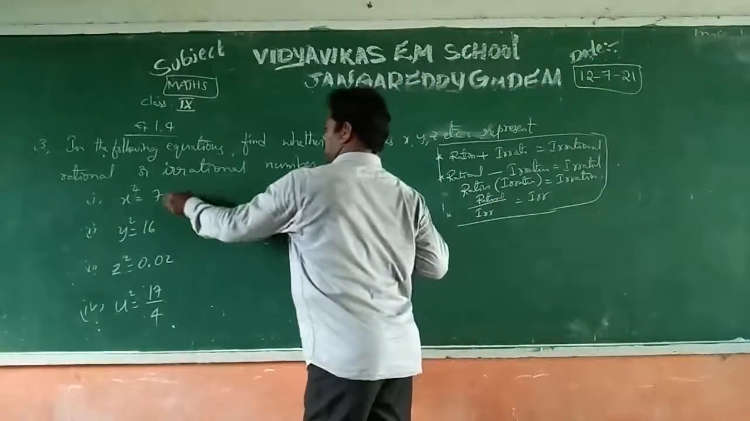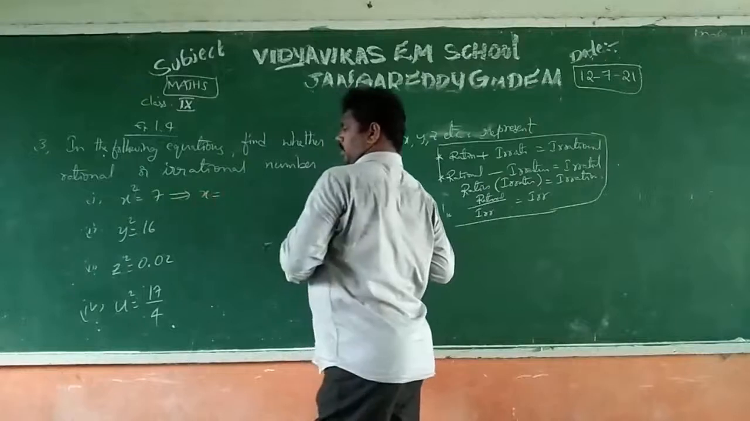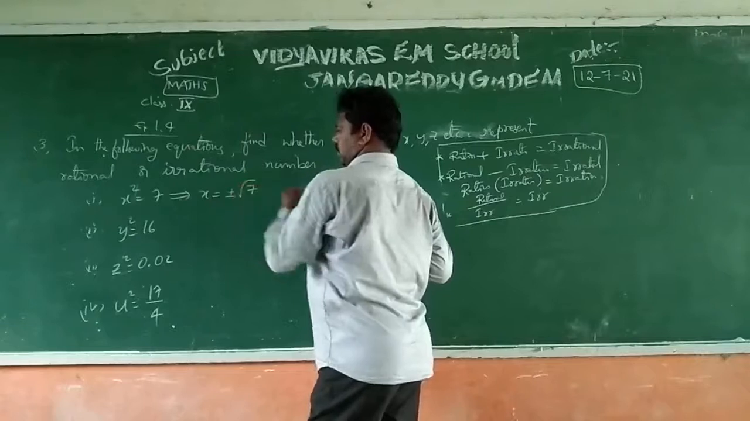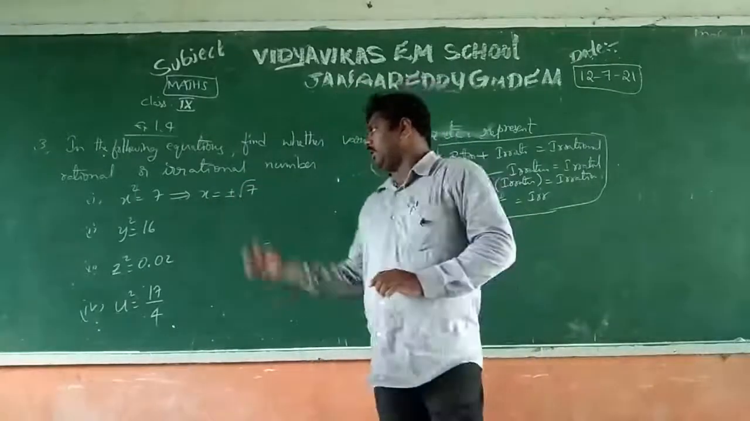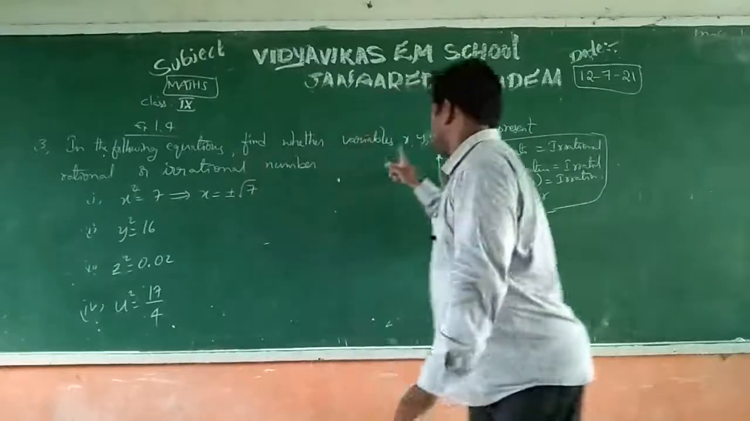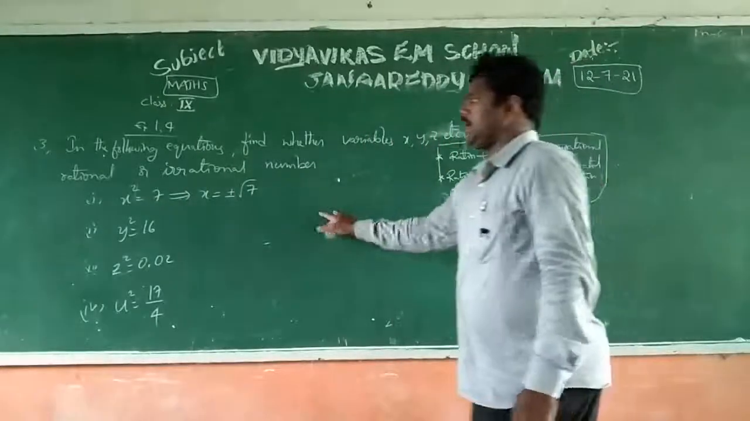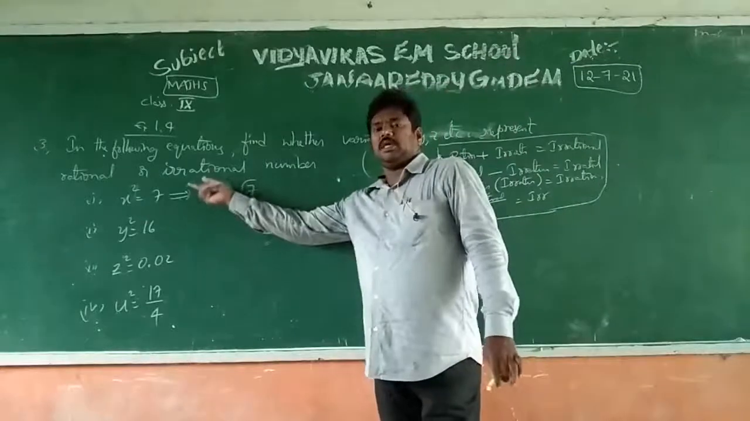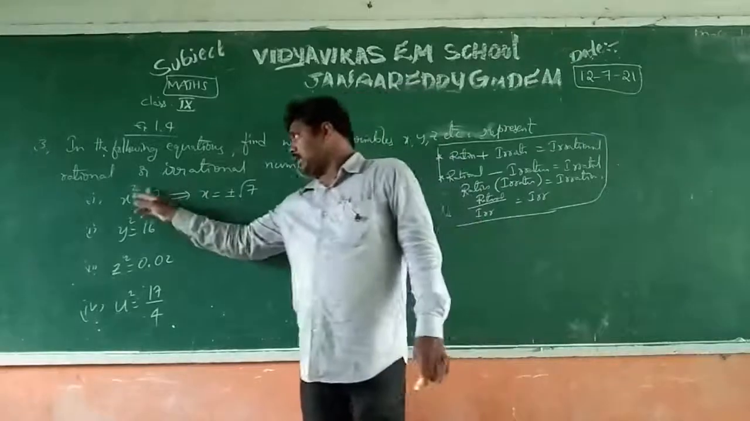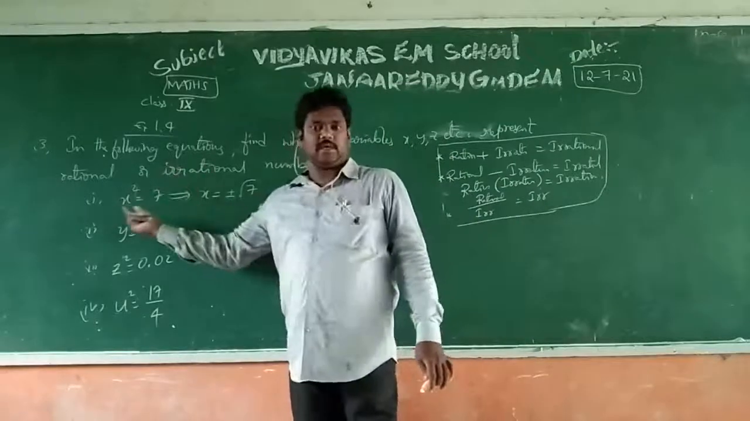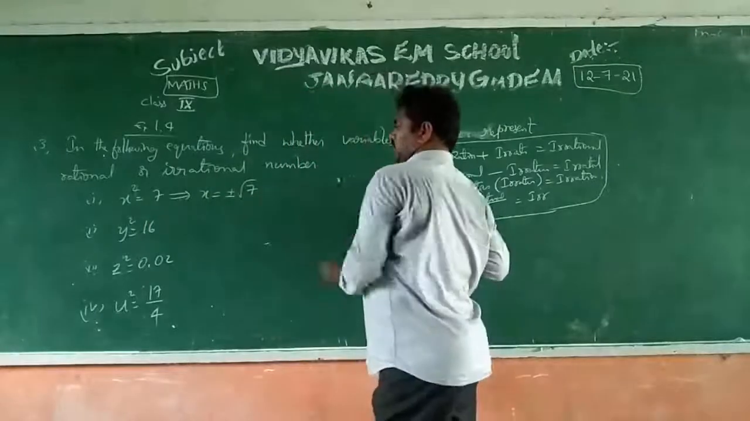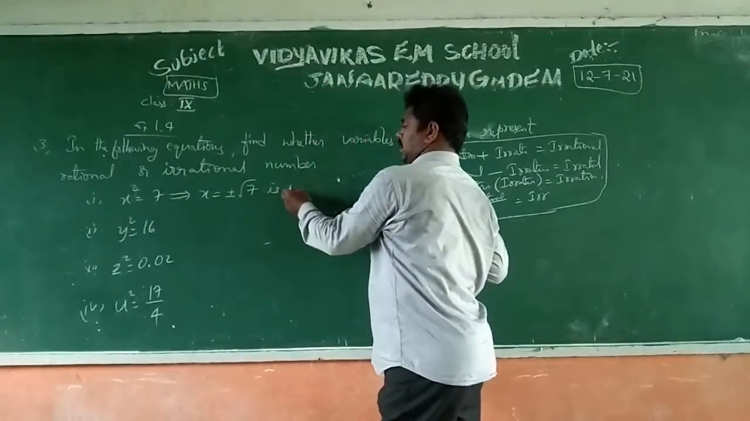x square is equal to 7. Then how can we find the x value? x is equal to plus or minus root 7. Here the value of root 7 is an irrational number. What is the condition? Represent these equations, x is either rational or irrational. x square is a rational number, but if you find the x value, then root 7 is an irrational number.